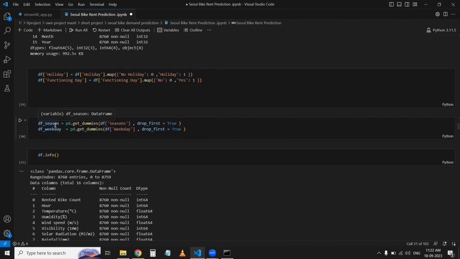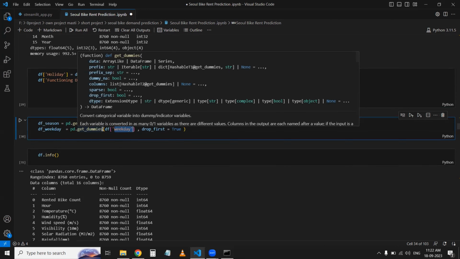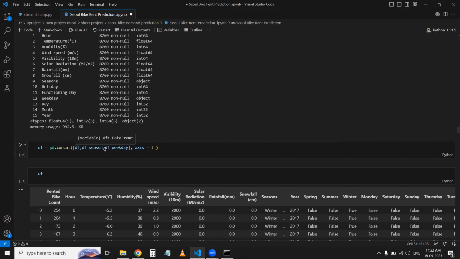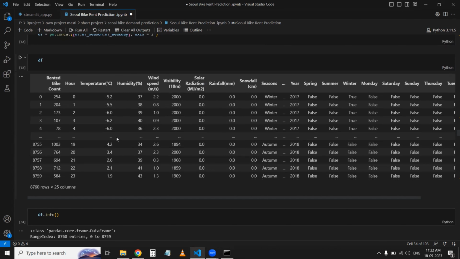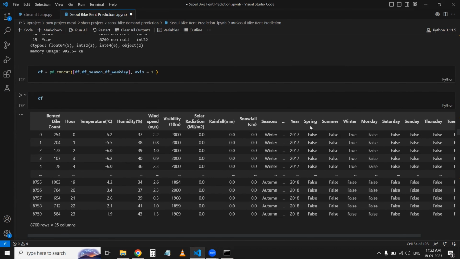Then after I have made dummies for season and for weekends to convert my rows into columns. I can also use one hot encoding, but I use get_dummies, which gives quick values 0 and 1. Then I concatenate all the values, df season and df weekends, which I got by using get_dummies.